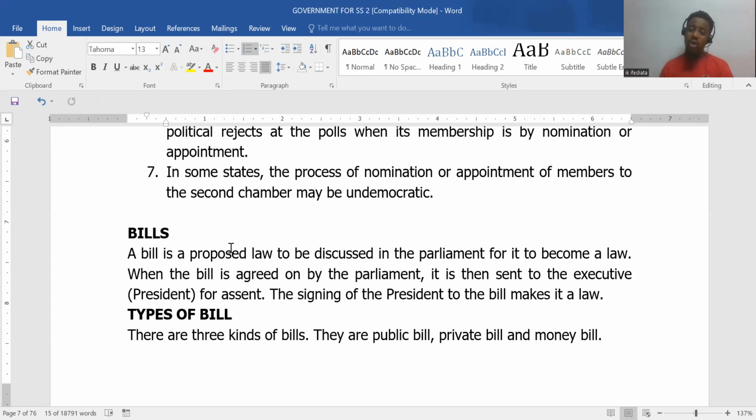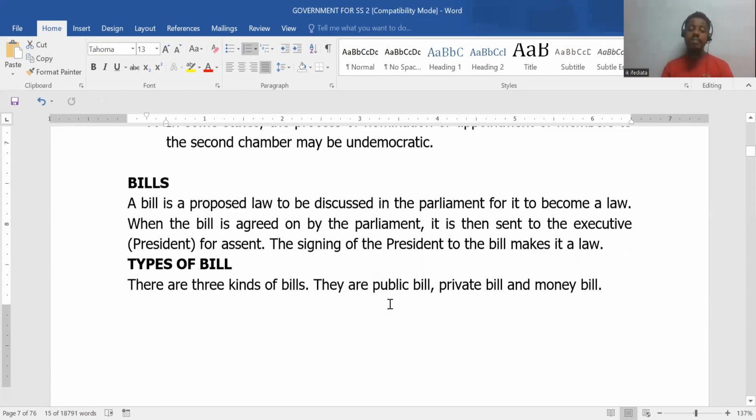A proposed law, that means it's going to be a law, is a law in potentiality. It may be, because it can be cancelled, right? So when the bill is agreed on by the parliament, it is sent to the executive for assent. So the president will now give his assent to the bill, and the bill will now become a law.